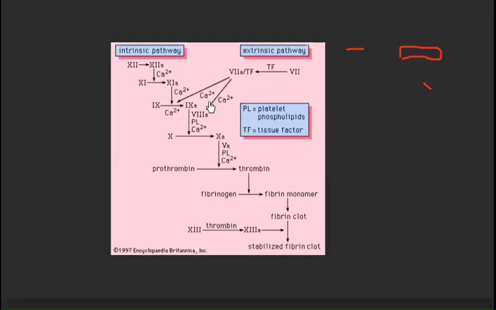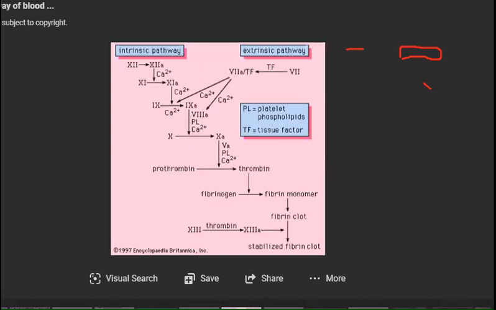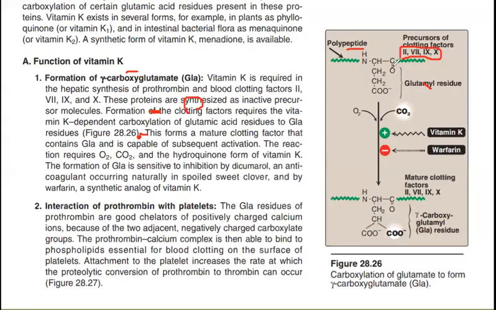Okay, let's see this picture. You see this 11, and this is 9. You see this 9 is converting to 9A. So the little a which is written with 9 is the activated coagulation factor number 9. So the precursor for activated 9 will be 9. Now you understand what they're saying. They have shown you the precursors. These are the precursors of clotting factors.